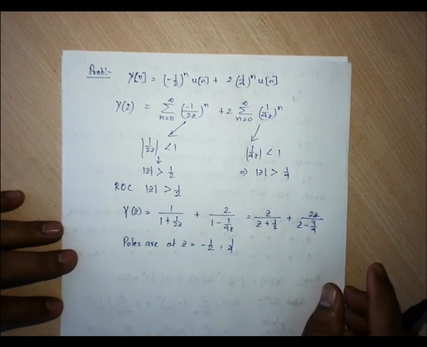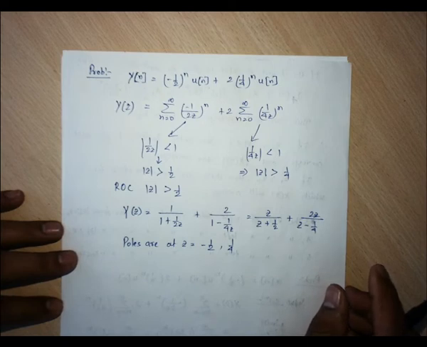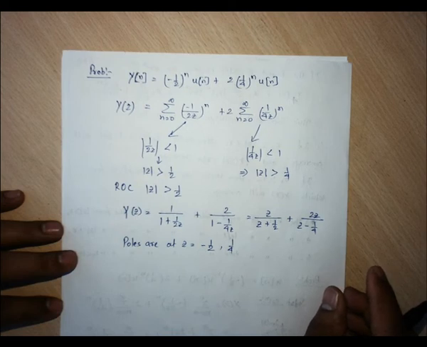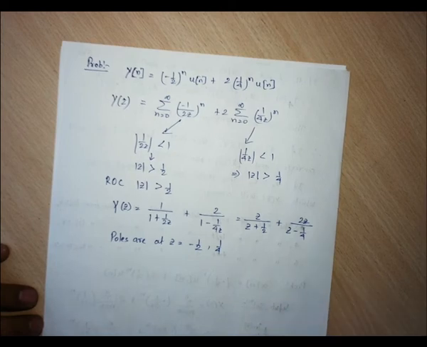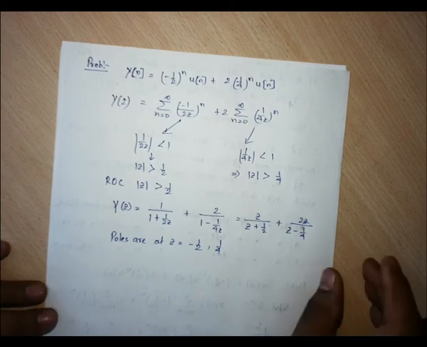So the ROC is outside of a circle containing the pole of largest radius, right?